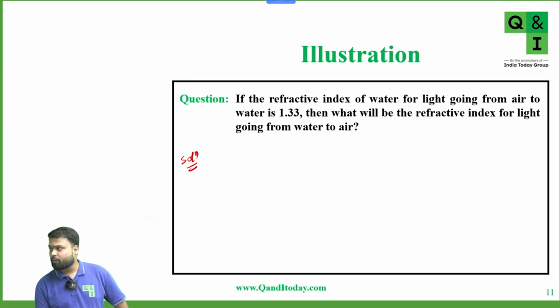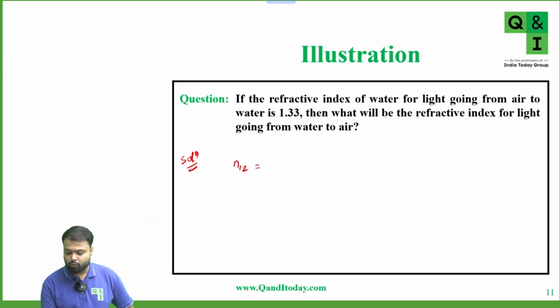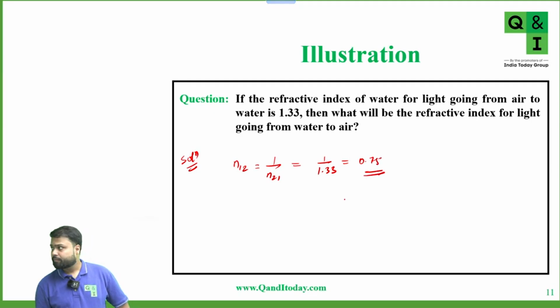It is reciprocal of 1.33, yes or no? We know that refractive index of one medium with respect to 2 is equal to the reciprocal of refractive index of second medium with respect to 1. Yes or no? Yes, 0.75. So this is equal to 1 upon 1.33, which is equal to 0.75. Yes or no? Any doubt? Is this clear?